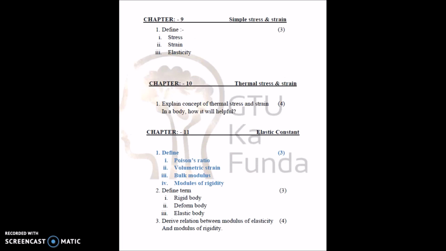For chapter 9, there are 3 theories: the definitions of stress, strain and elasticity. For chapter 10, there is only one theory: explain the concept of thermal stress and strain in a body and how it is helpful. For chapter 11, elastic constants, they will ask Poisson's ratio, volumetric strain, bulk modulus and modulus of rigidity, which is important, and there are another 2 questions for chapter 11.